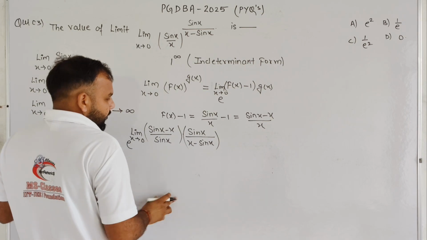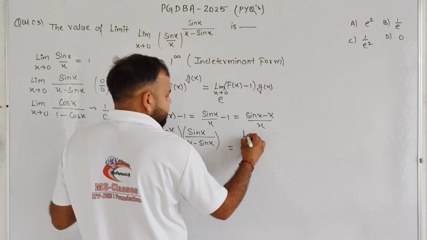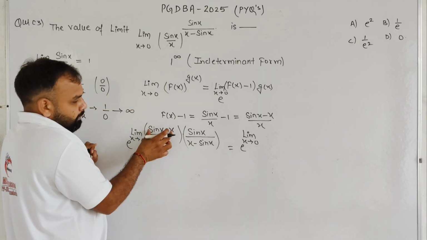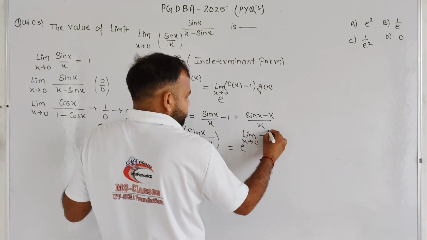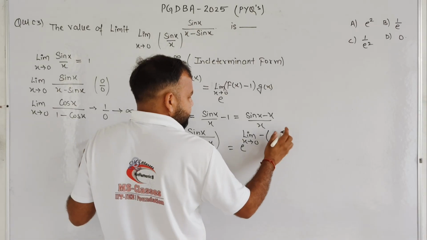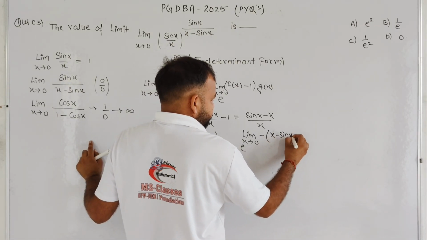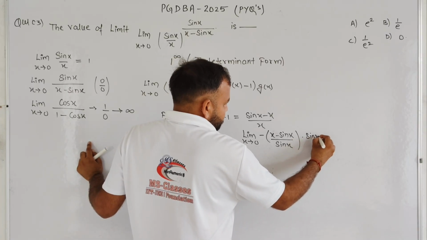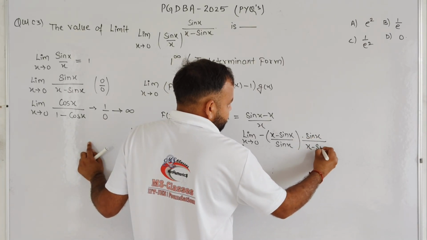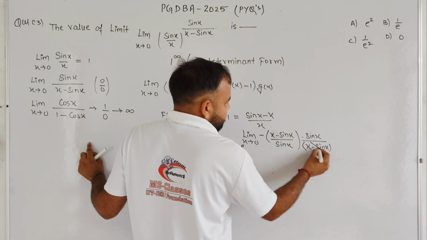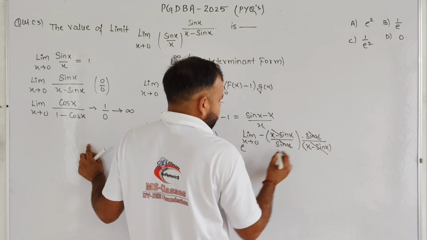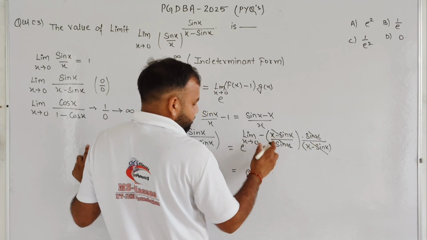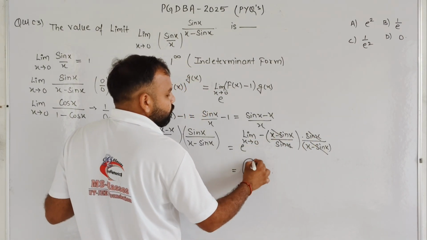Got it student? And we know very well that it can be written as e to the power limit x tends to 0. After taking minus 1 as common, it will become (x minus sin x) upon x into x upon (x minus sin x). And we know very well this is cancelled out by this one, this is cancelled out by this one. So basically e to the power, whole thing will become 1 multiplied by minus 1. So it will become e to the power minus 1.